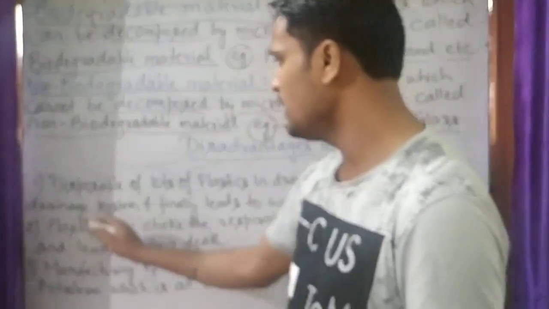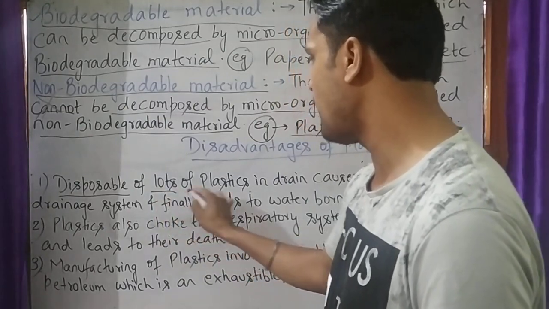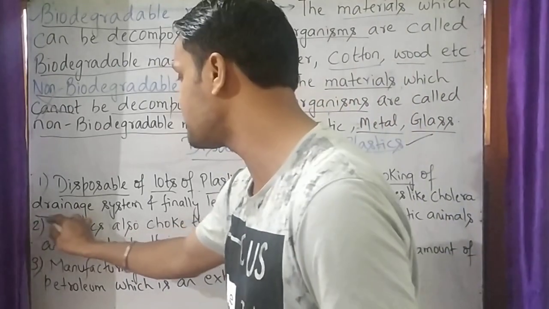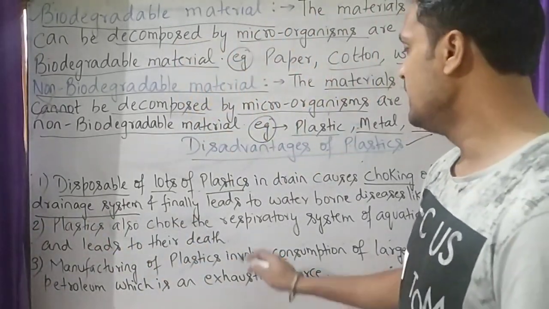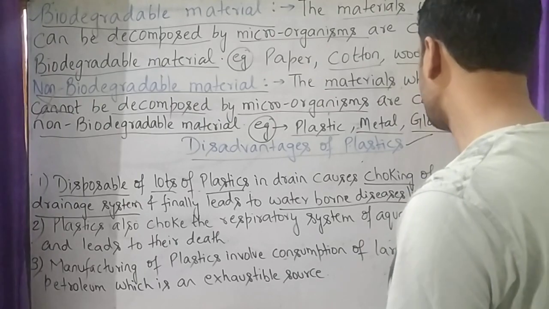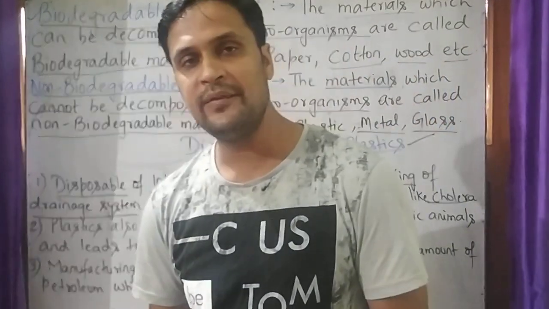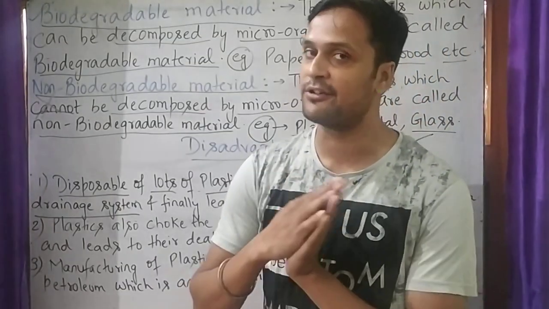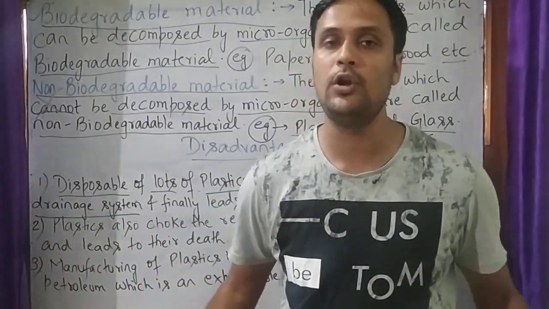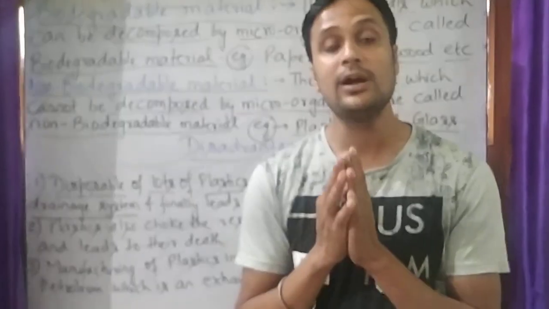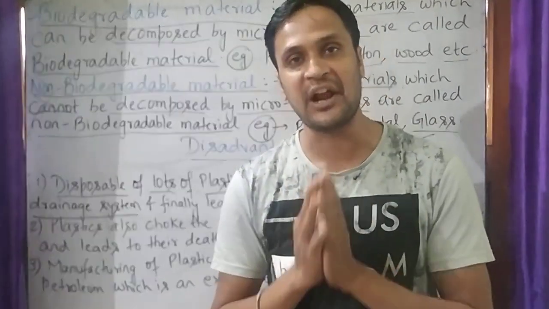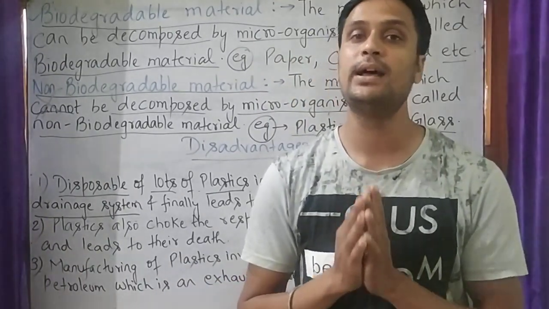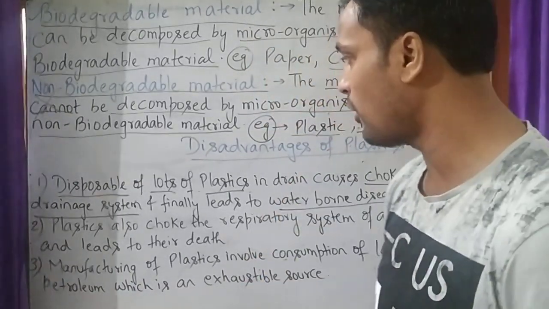The first one is that disposal of lots of plastics in our drains causes choking of the drainage system and finally leads to waterborne diseases like cholera. So when we use plastics and after using them we throw them in the drain, the accumulation of lots of plastic in our drain causes choking of the drainage system, which finally leads to waterborne diseases like cholera.